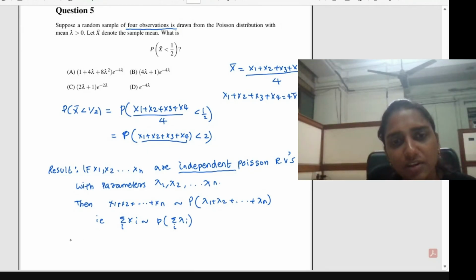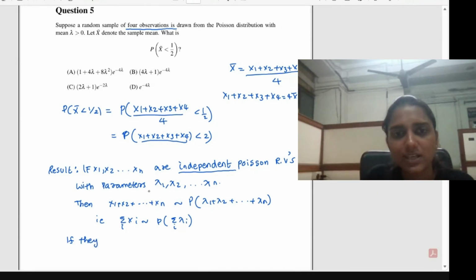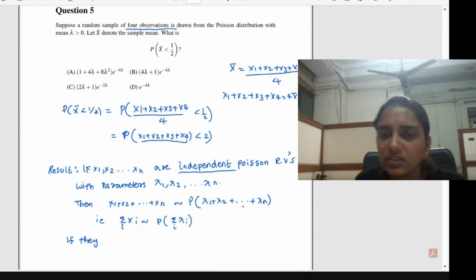In this case the result will come like this. But if they are IID, what happens? All the lambdas will be the same. X1 will be following Poisson with lambda, and X2 will be following Poisson with the same lambda. In general, Xi will be following Poisson with the same lambda.